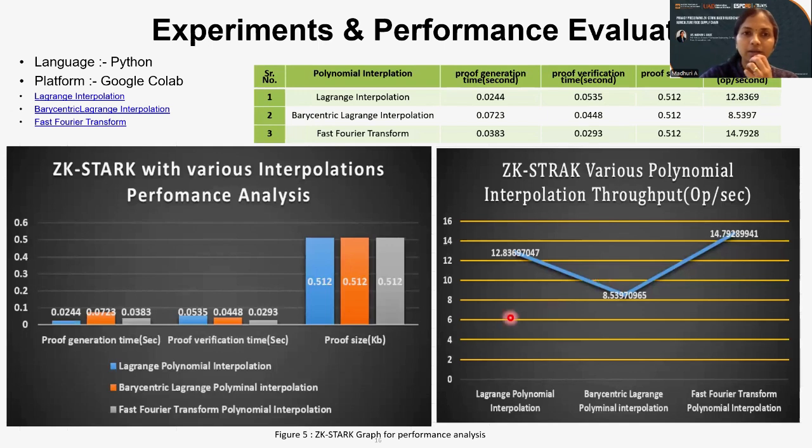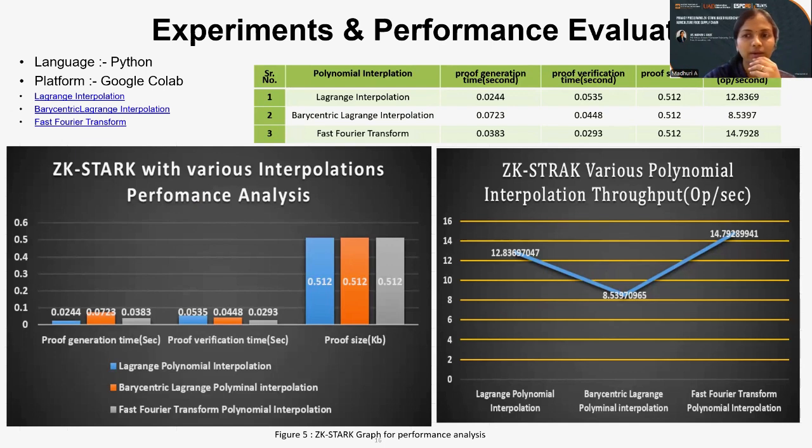And secondly, I used Google Colab, with Python as the language, for the ZK-SNARK algorithm. So currently I have two different models: one is Hyperledger Composer, having the blockchain supply chain, and the second is the ZK-SNARK protocol implemented in Google Colab. I implemented the ZK-SNARK with three different interpolations,